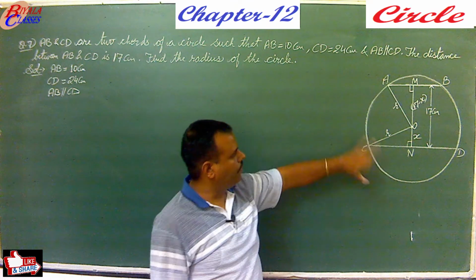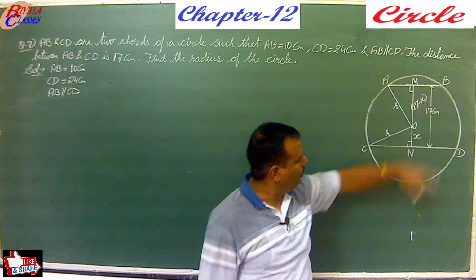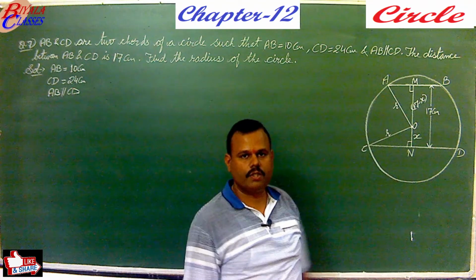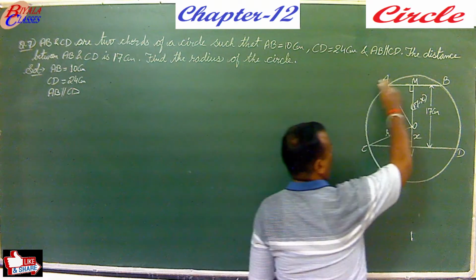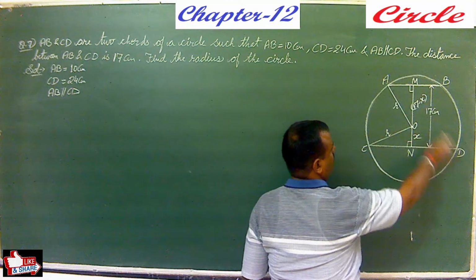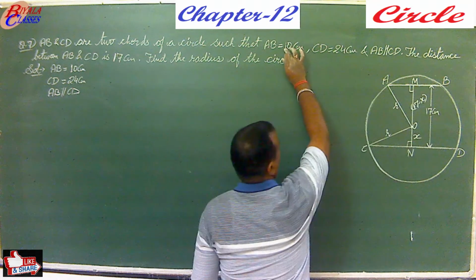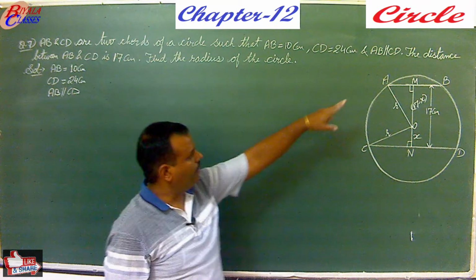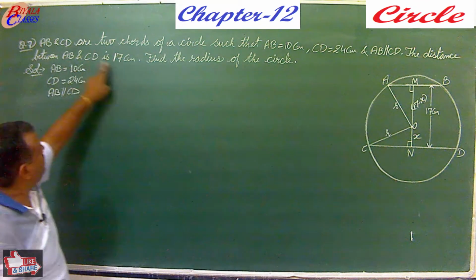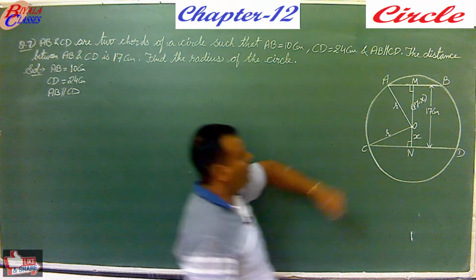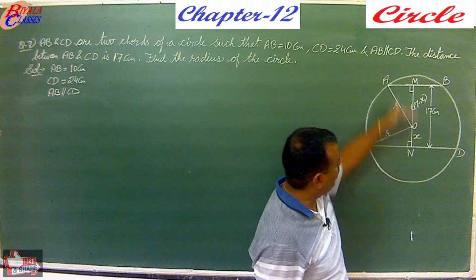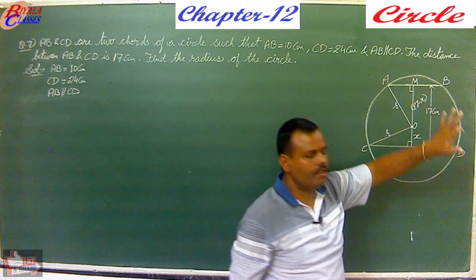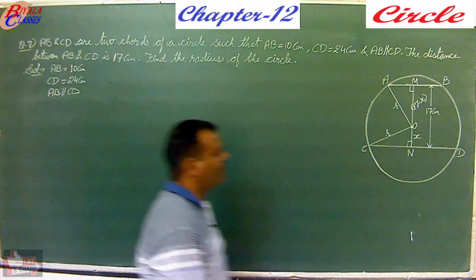As you can see in the figure here, there is a circle. We have taken O as the center of this circle and R as the radius of the circle. Now what is given? We are given two parallel chords AB and CD, where AB is 10 centimeter, CD is 24 centimeter. The distance between AB and CD is 17 centimeter. If you take the distance between the two parallel chords, it will be the perpendicular distance. So that distance is given to us as 17 centimeter.